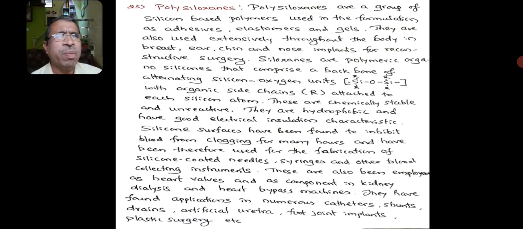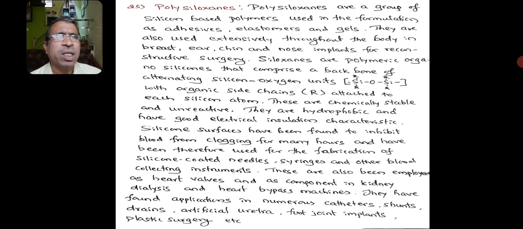Siloxanes are polymeric silicones that comprise a backbone of alternating silicon-oxygen units. It means the polysiloxanes have a silicon-oxygen-silicon chain. In this chain, on the silicon, we have alkyl or aryl groups of the organic compound molecules.